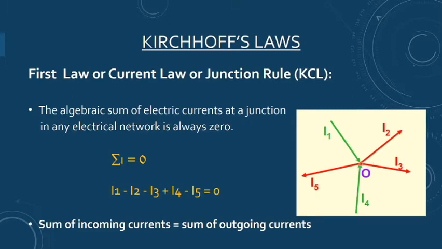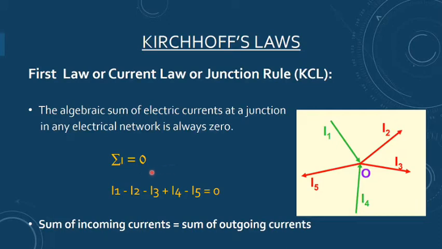O is a point where two or more conductors are joined. The first law says that the algebraic sum of the electric currents at a junction in any electrical network is always 0. It means if I add all the currents, the summation will be equal to 0.